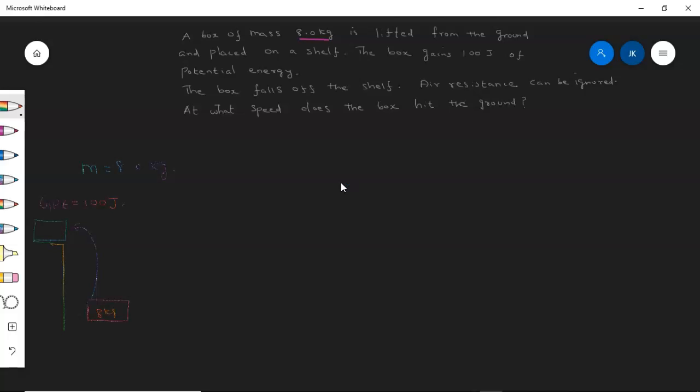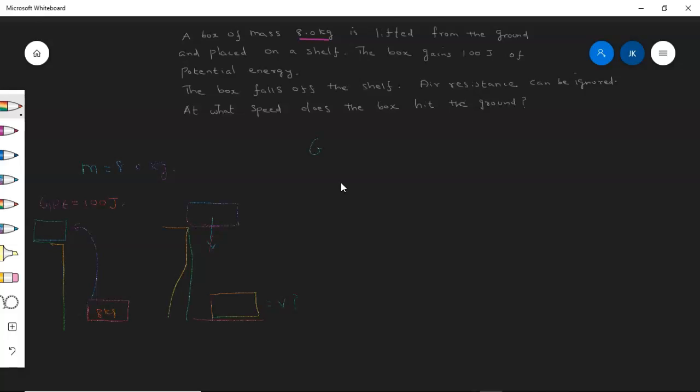Now someone is pushing the box, so the box is falling downwards under the force of gravity. So the question is, at what speed does the box hit the ground? Just before it hits the ground, what is the speed we have to find?